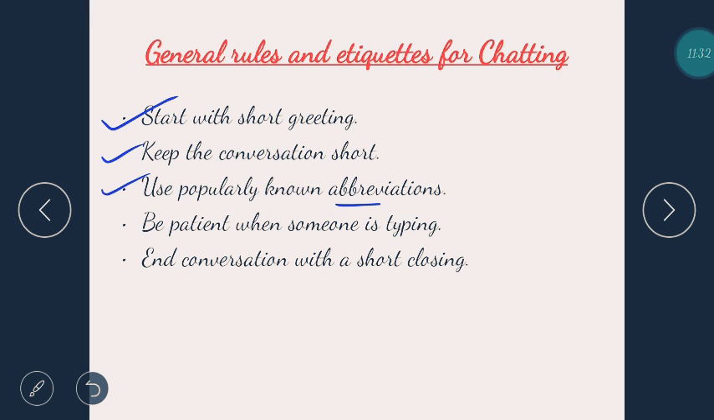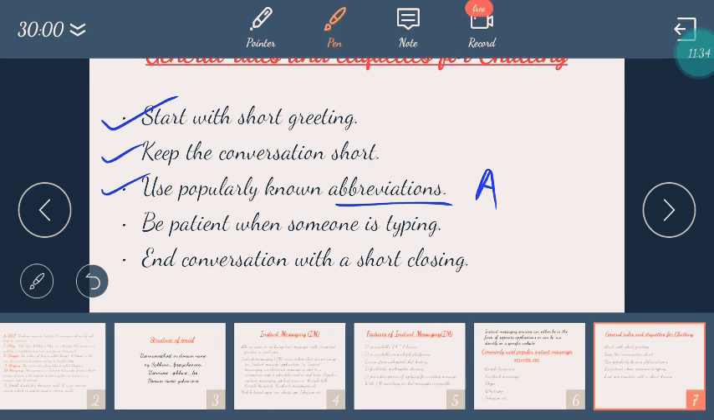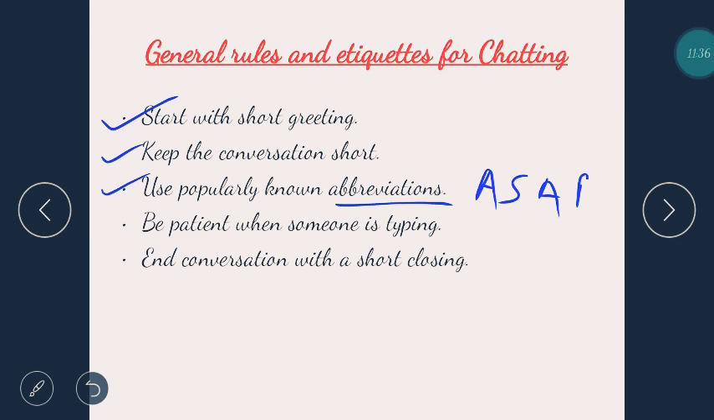Popular abbreviations include ASAP, as soon as possible. And don't use abbreviations which are for foul words. Be patient when someone is typing. Don't say, why are you typing so slowly. Just be patient, because their message can be a very important message and they also want to make the right impression on you. You don't want any wrong information for yourself, so let them write whatever they want to tell you.